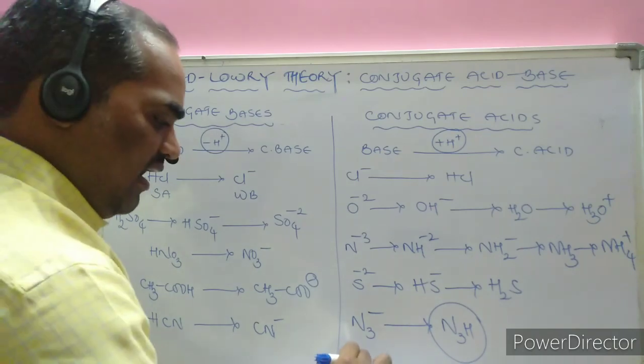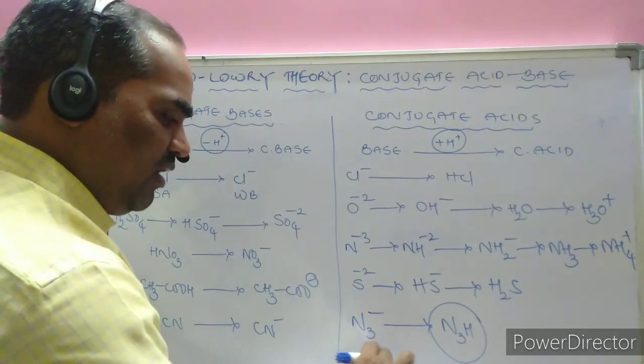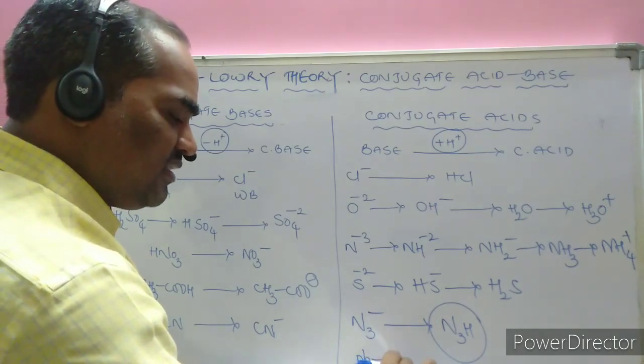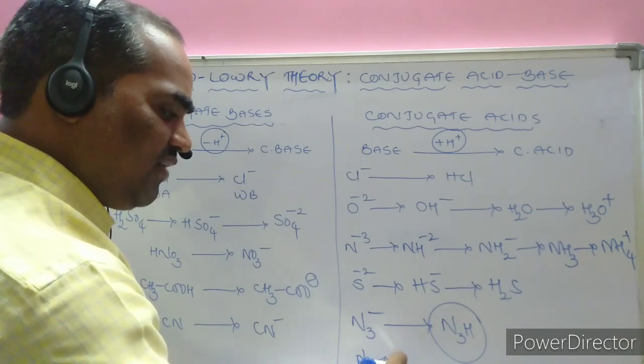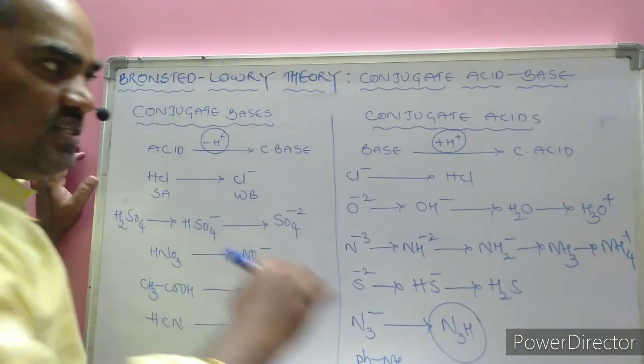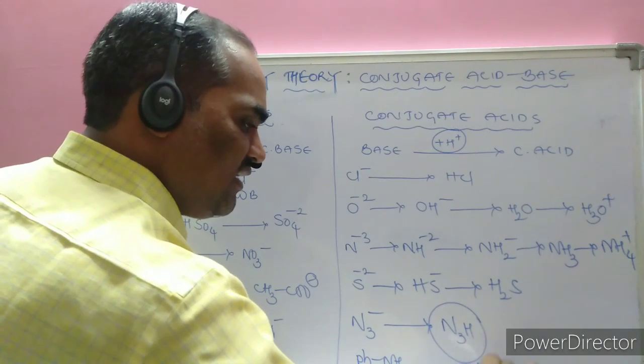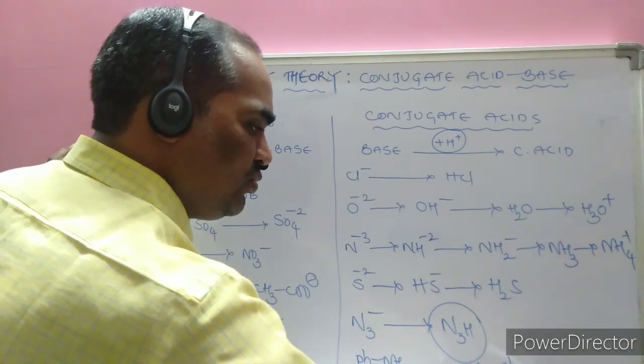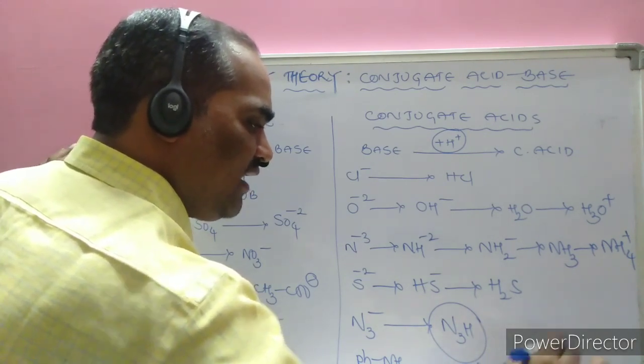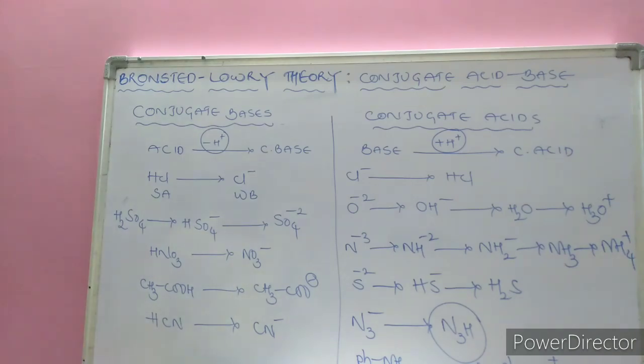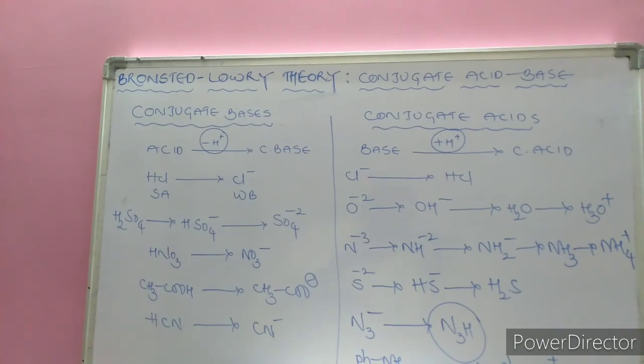Here the anilinium ion is given, PhNH3 plus, or PhNH2 is given, aniline. What is the conjugate acid of aniline? PhNH2, NH2 becomes NH3, that we call the anilinium ion. Like this, addition of the proton gives the conjugate acid, and removal of the proton gives the conjugate base.